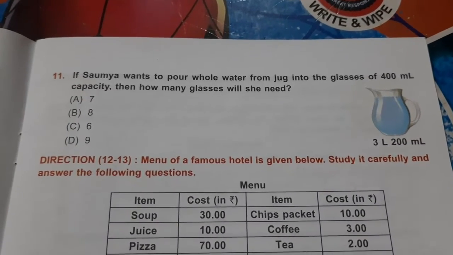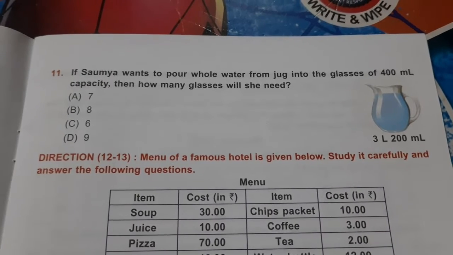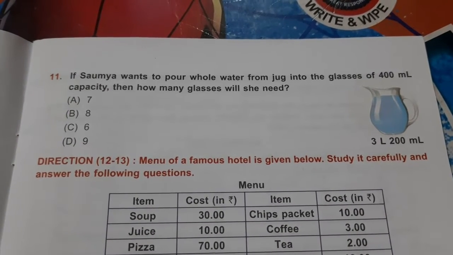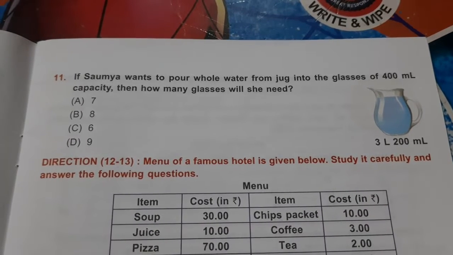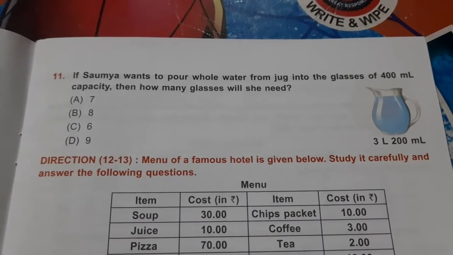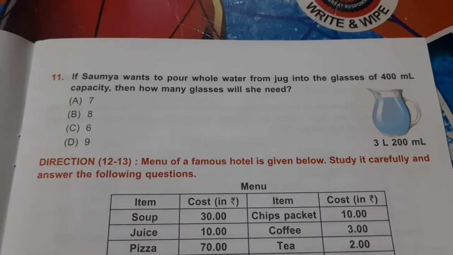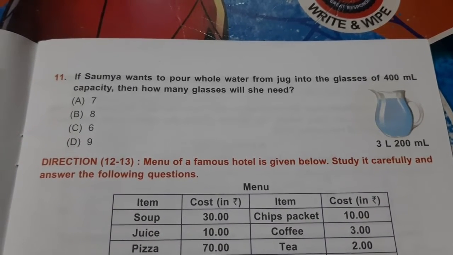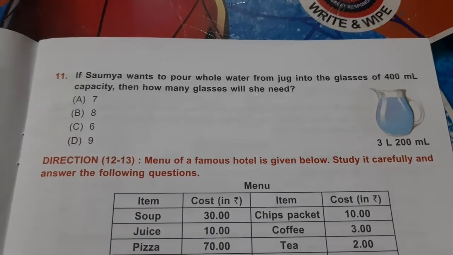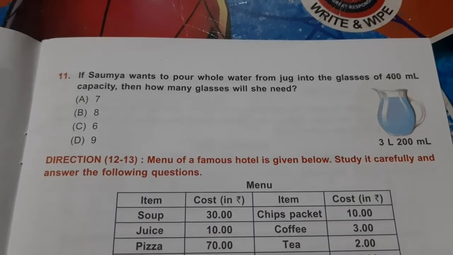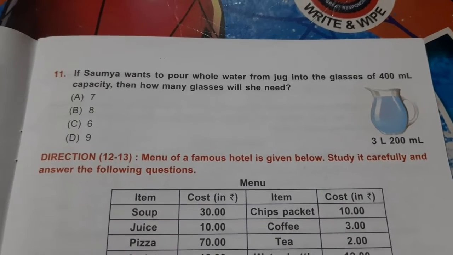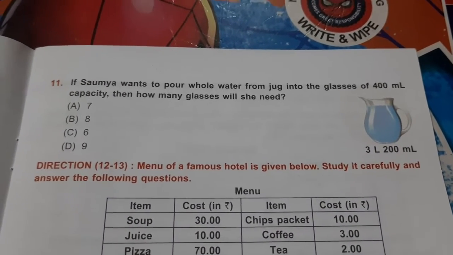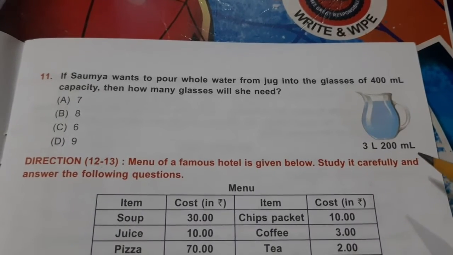Moving on to the next question, question number 11. If Soumya wants to pour whole water from the jug into glasses of 400 ml capacity, then how many glasses will she need? Okay, so the capacity of one glass is 400 ml. To fill them, she has to use this jug and use all of it. And the capacity of the jug is 3 liter and 200 ml, which you can see.